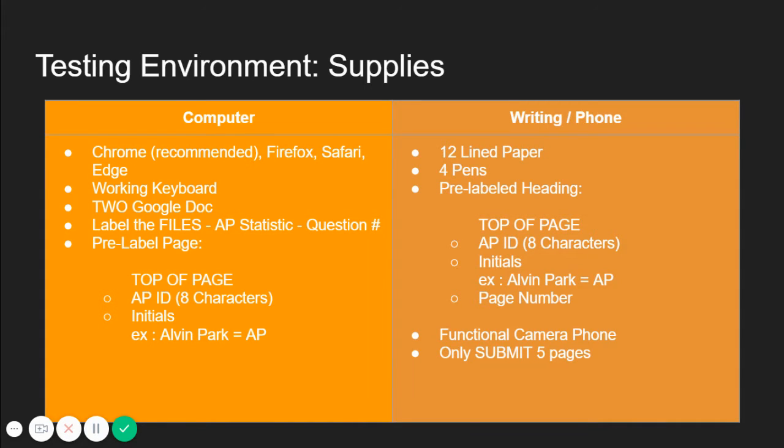If you are taking the exam by paper, make sure you have 12 lined papers. You will need 6 papers for each question. Make sure you have a black or blue pen available. Also, make sure that your papers will be labeled ahead of time. In the top left page of each one of your pages, write down your AP ID number followed by your initials. After you have completed the test, you will include the page numbers in the top right corner.